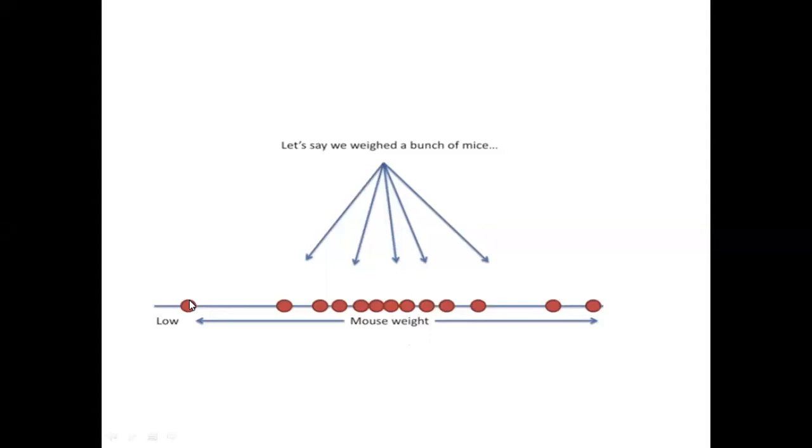Now this is the distribution of the weight of the mouse. Let's say the problem statement is that we have taken mice and plotted their weights on a scale from lower to higher. That is, we weigh a bunch of mice and represent them like this. As you know, in the previous lecture we saw the normal distribution curve.